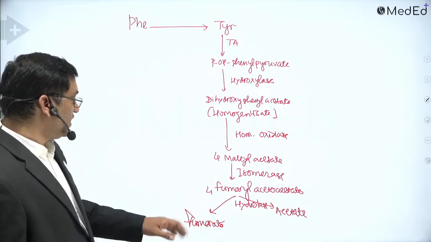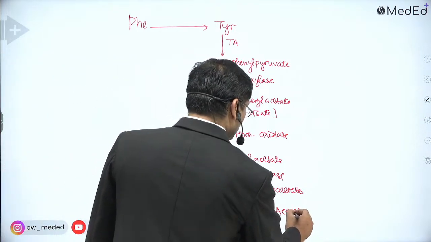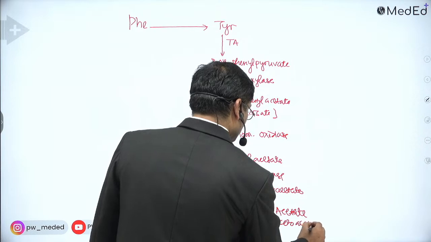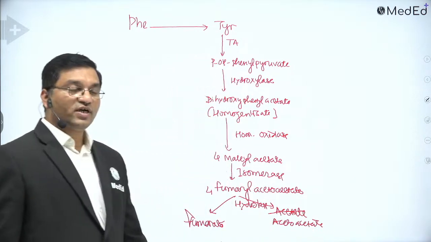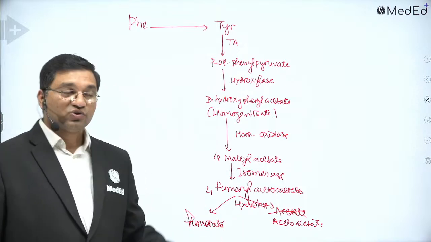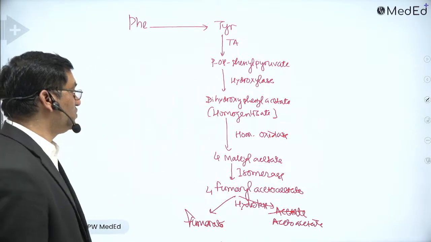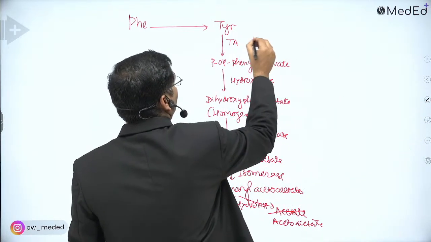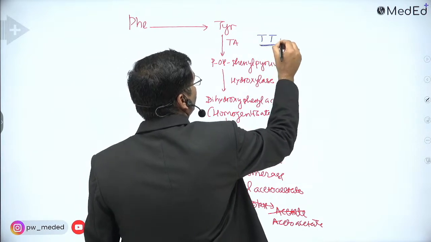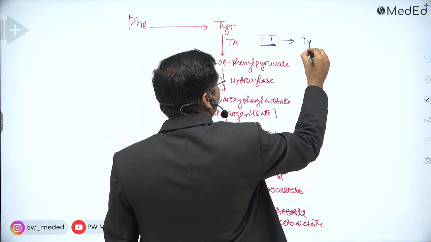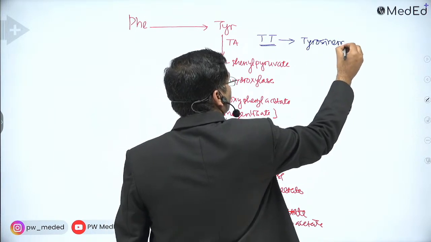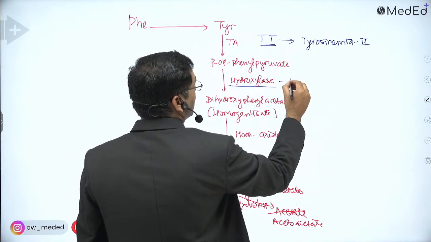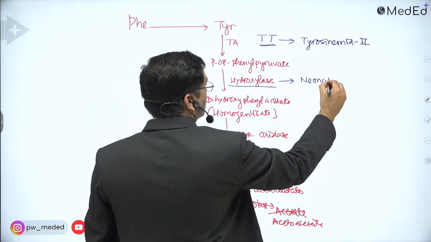Fumarate and acetoacetate will give you glucose and fat. That's why these aromatic amino acids are glucogenic and ketogenic. Now see, the block in this tyrosine transaminase leads to tyrosinemia type 2. Para-hydroxyphenylpyruvate hydroxylase defect leads to neonatal tyrosinemia.